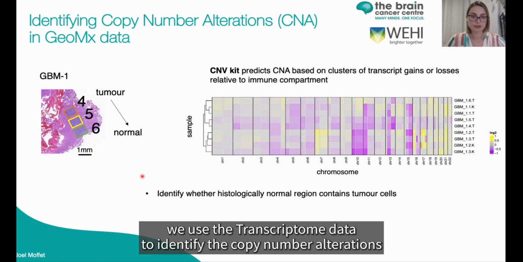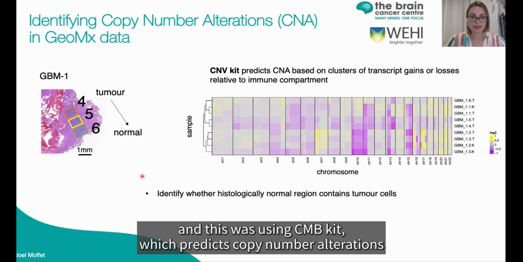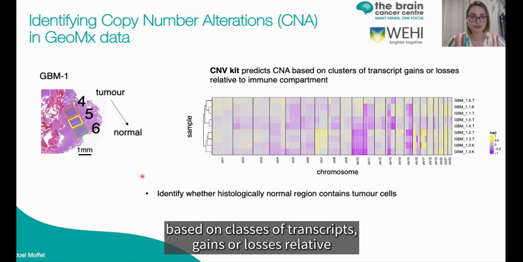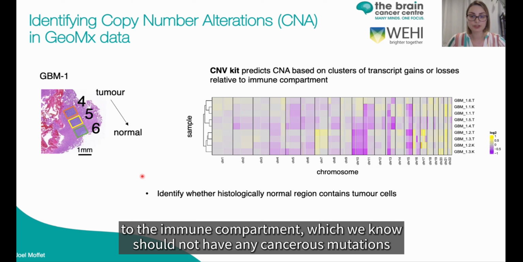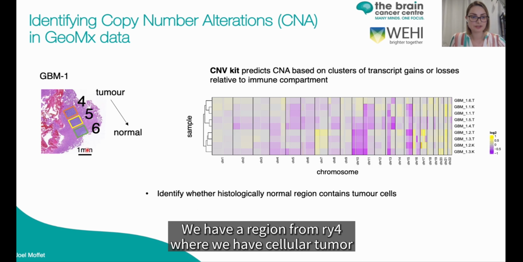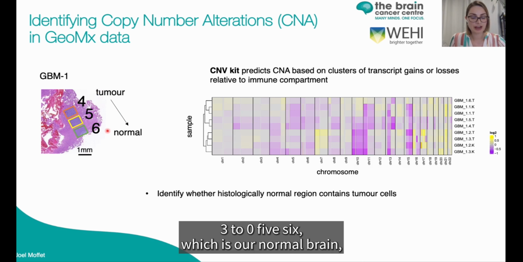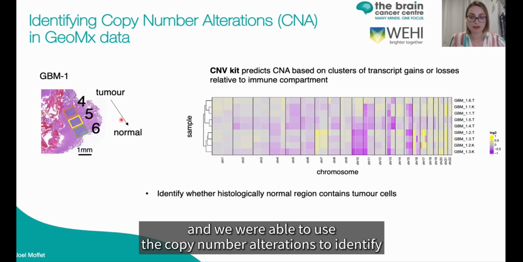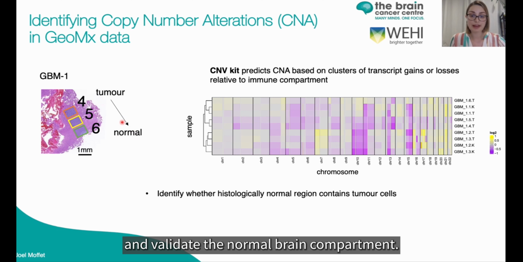Next, we use the transcriptome data to identify the copy number alterations, using CNV-KIT, which predicts copy number alterations based on clusters of transcript gains or losses relative to the immune compartment, which we know should not have any cancerous mutations. In this region of GBM1, we have a region from ROI4, where we have our cellular tumor, through to ROI6, which is our normal brain. And we were able to use the copy number alterations to identify and validate the normal brain compartment.